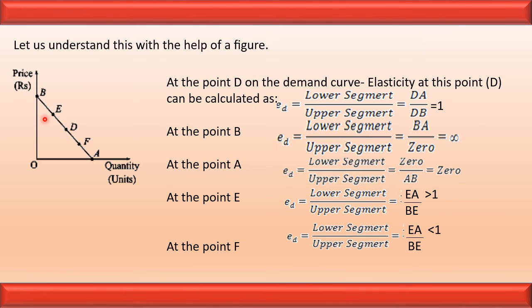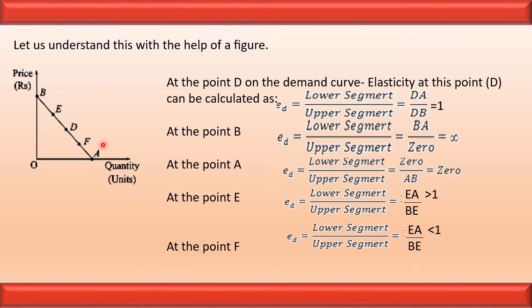At the point E, lower segment is EA and the upper segment is BE. So lower segment is greater than upper segment. So answer is ED is greater than 1. So it is more than unitary elastic demand. And at the point F, lower segment is FA and the upper segment is FB. So here ED is less than 1. So here exists less than unitary elastic demand.